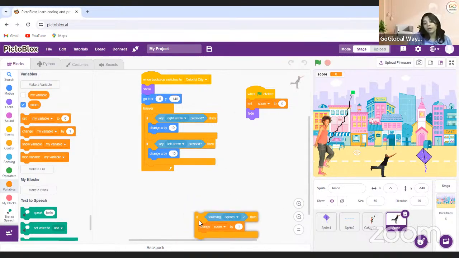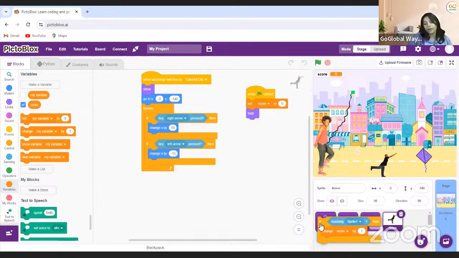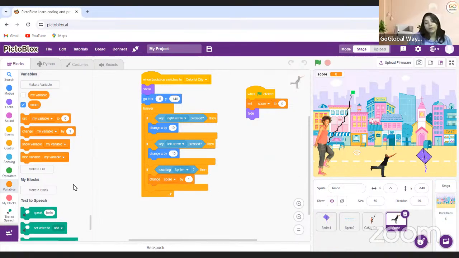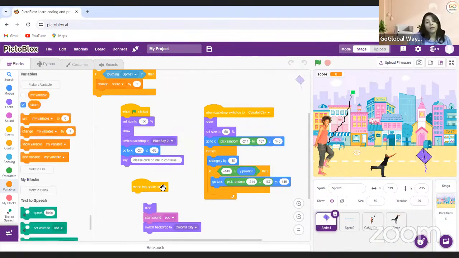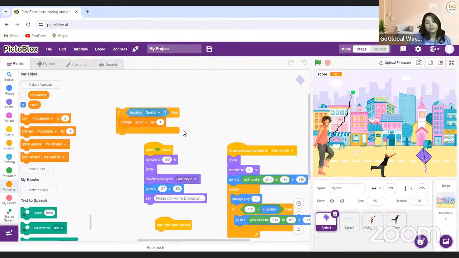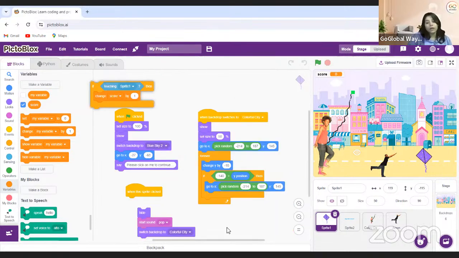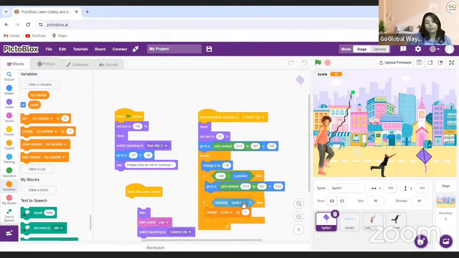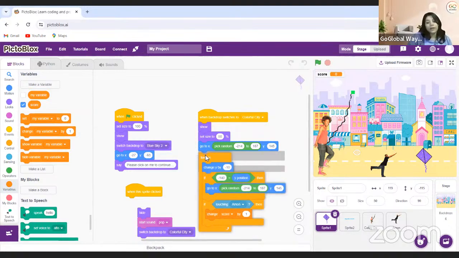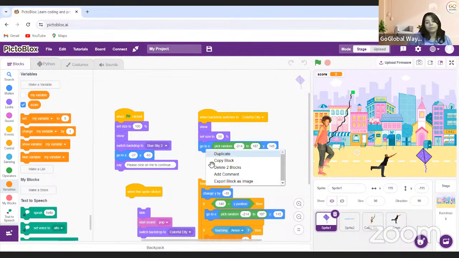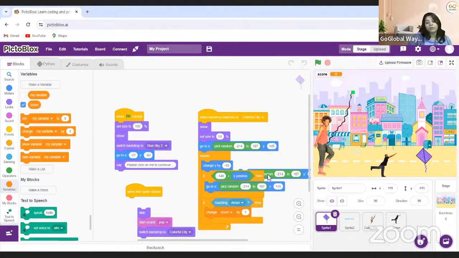But this command, I'm just moving it to the kite sprite. I'm just copying it and deleting it from here. So this command will come on this. I'm just putting it over here. So if this is touching M1, it will be like this, and again the kite will come. So I'm just duplicating this block. Again the kite will come from that point.